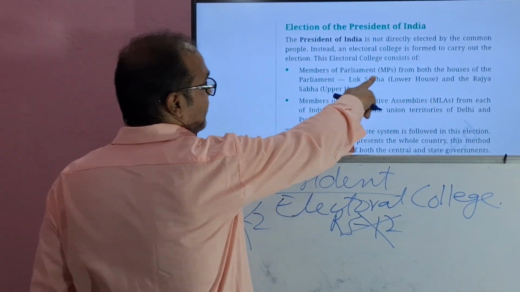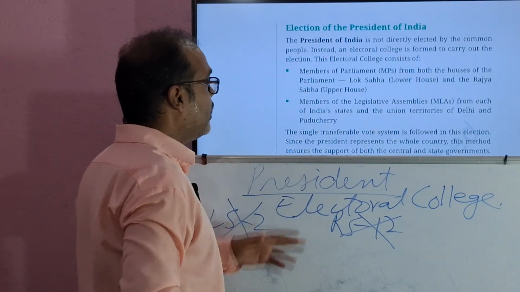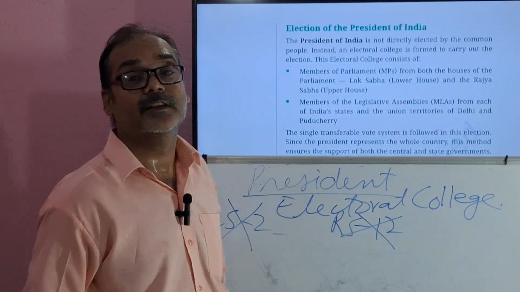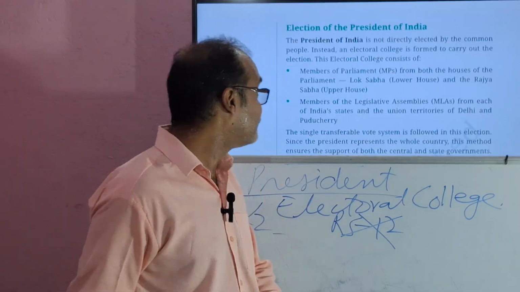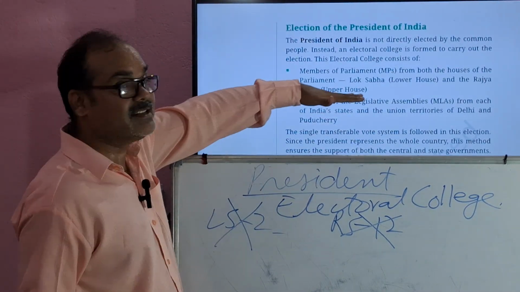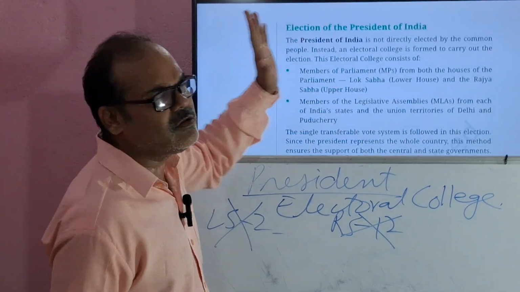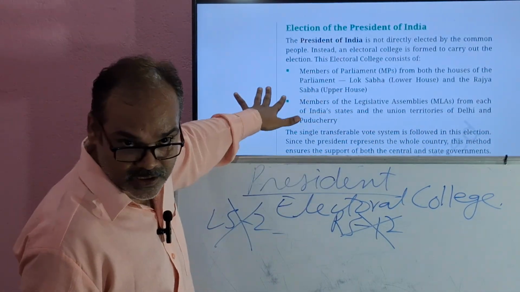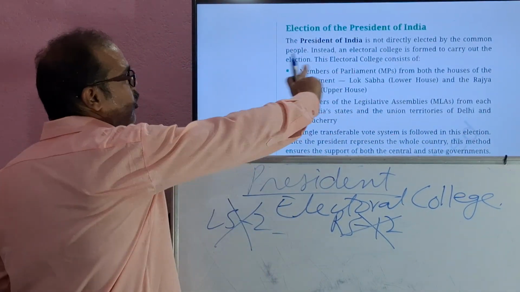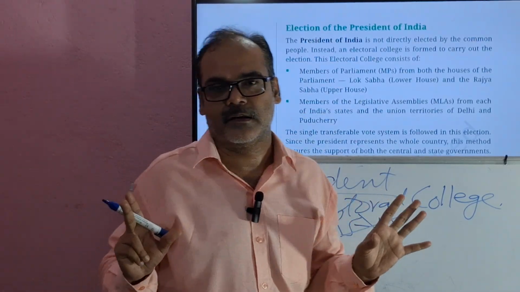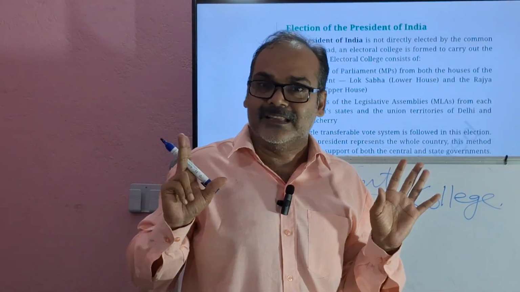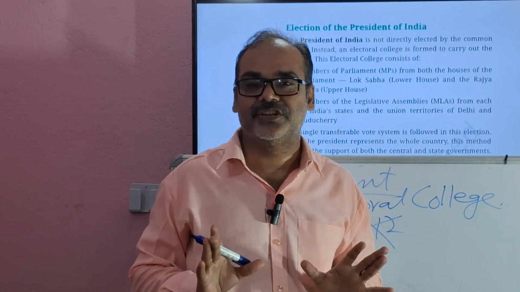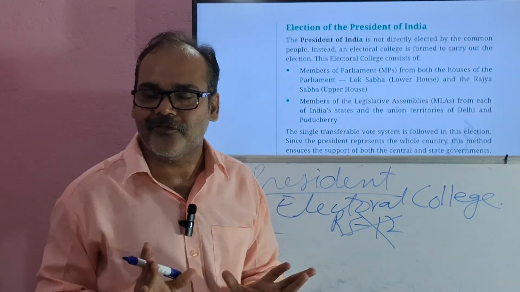So, members of parliament from both the houses of the parliament, Lok Sabha and Rajya Sabha, what do they do? They participate in the president's election. Next, members of legislative assembly from all the Indian states and the union territories of Delhi and Puducherry. Only these take part in the election of President of India.